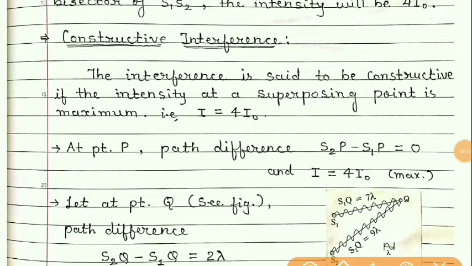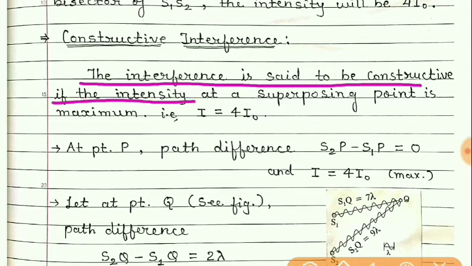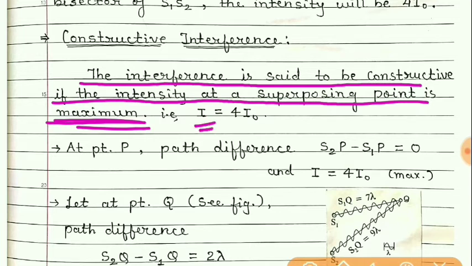So now students, it is clear that the interference is said to be constructive if the intensity at a superposing point is maximum, and maximum means I is equal to 4 times I naught, and this happens at point P when the path difference is 0,